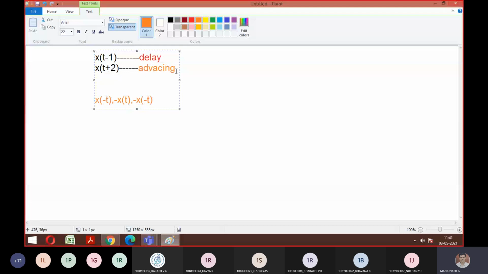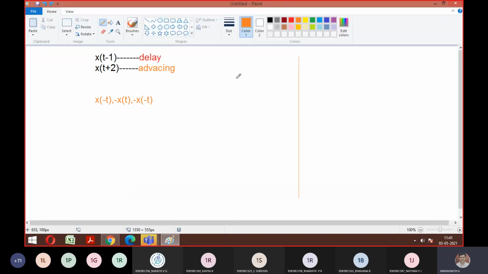So assume that x of t is given like this. Let me draw a signal. Is it visible, guys? Assume I am drawing from -3, this is 0, and this is 2. So this is x of t.